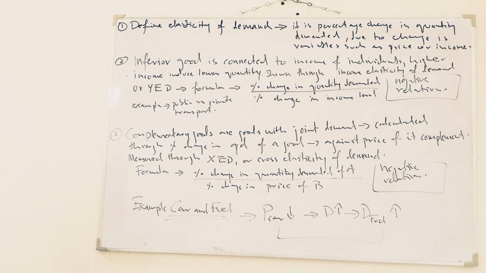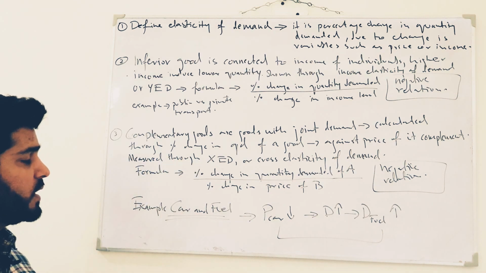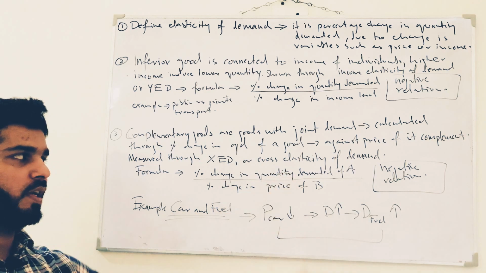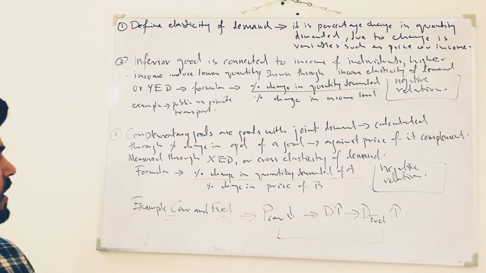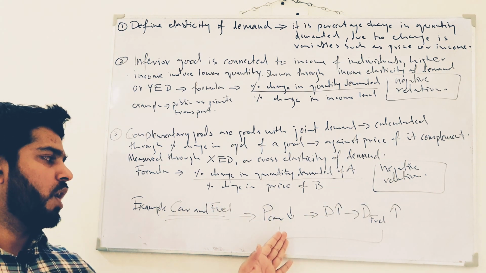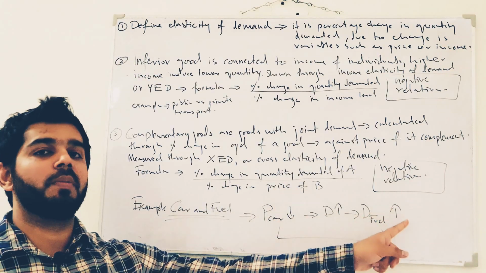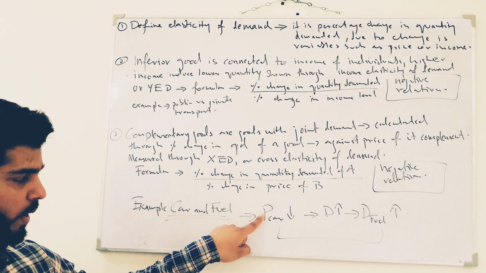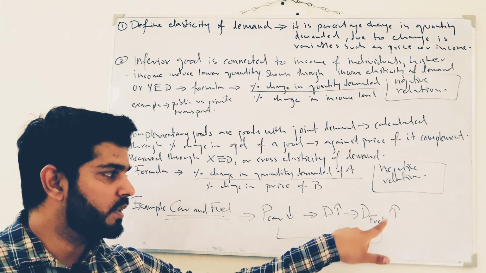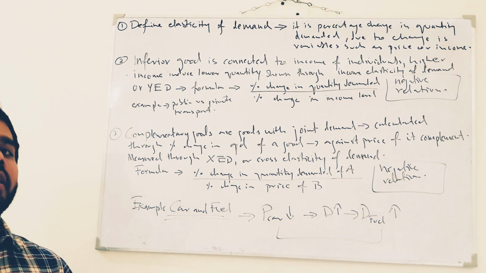So how is it calculated? For complementary goods, it is calculated through the change in the quantity demanded of a good against the price of its complement. If the price of the car is reduced, what will happen? The demand for the car will increase, and as a result, the demand for fuel will increase as well. So whenever the price of cars is reduced, the demand for fuel is increased. So we can say that there is a negative or an inverse relation.